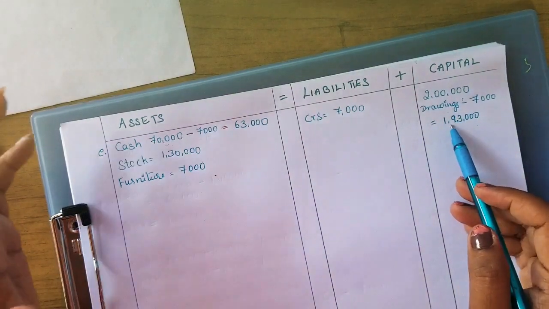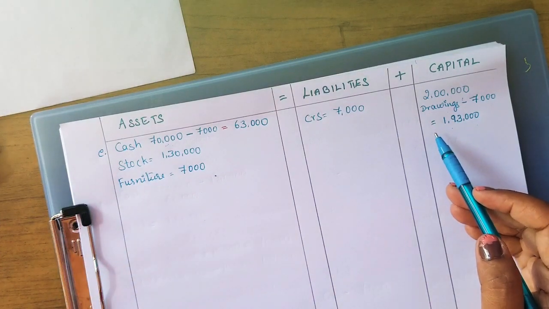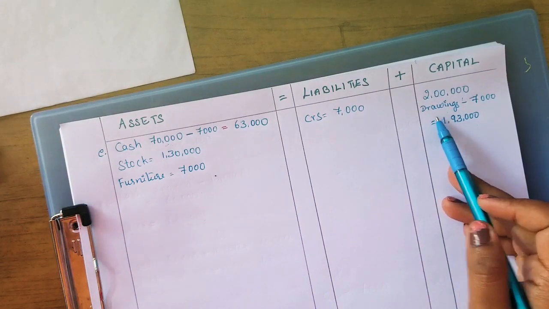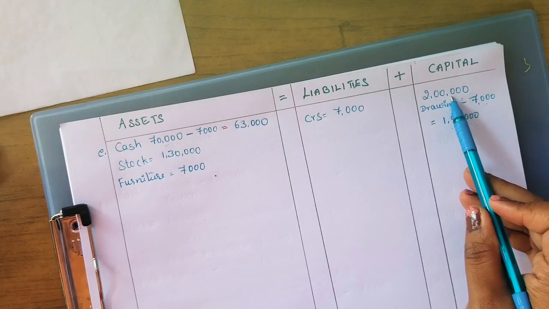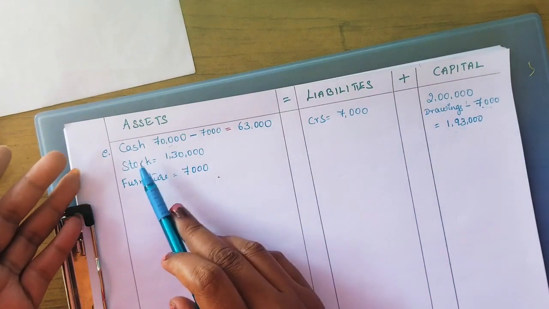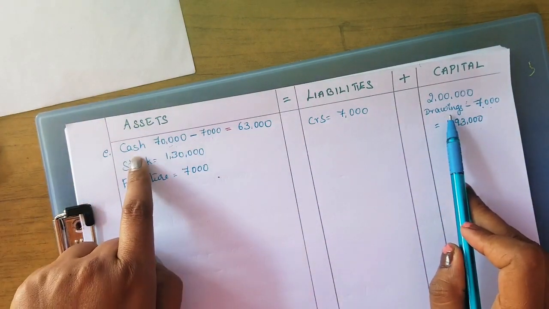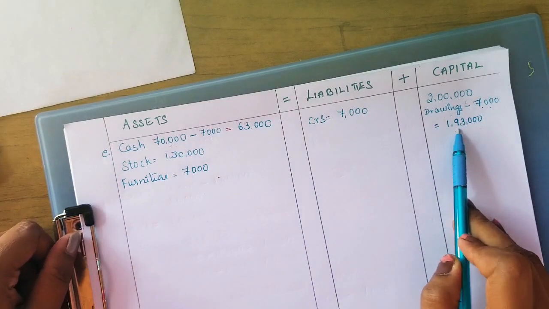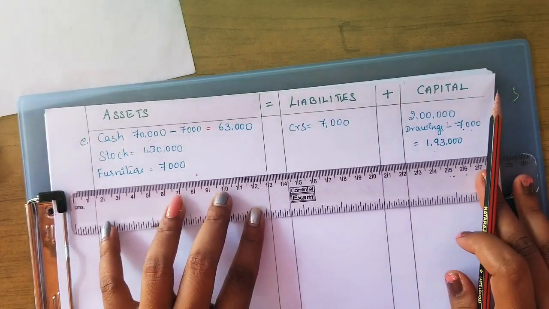When any money, cash or goods is taken for personal use from the business, it is considered as drawings. Very important terminology. Okay, so it will be deducted from the capital balance also. When he invests capital, that is the cash amount, is it right? So when drawings take place, it will affect cash balance as well as the capital. Understood? Okay. Now let's see the total, whether it will tally both the sides. We will cross check.